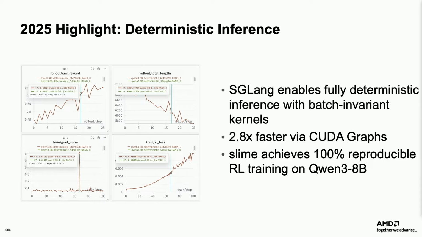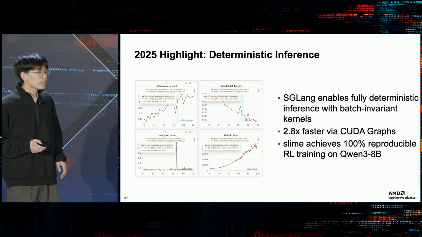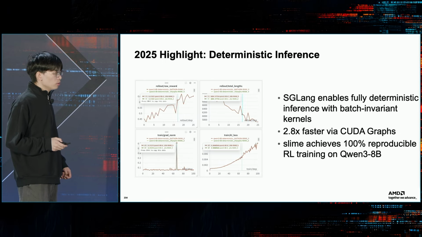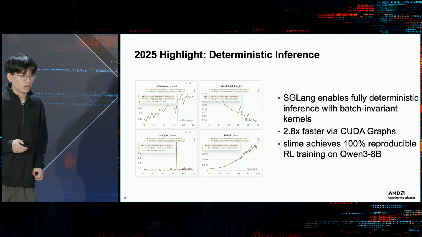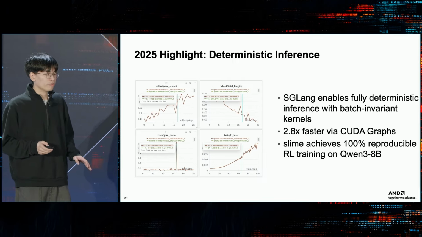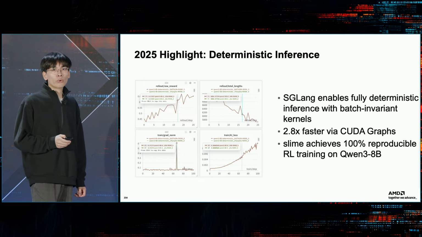Another milestone is about deterministic inference. This year, SGLang also enables fully deterministic inference. We leverage the batch invariant kernels, which were open sourced by Thinking Machines Lab. And we can reach nearly 4 to 4.8 times faster with CUDA graphs. We collaborated with the slime team, and slime can achieve 100% reproducible RL training on Qwen 3 8B.